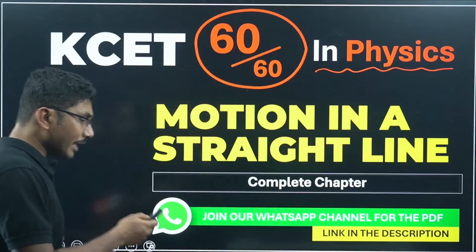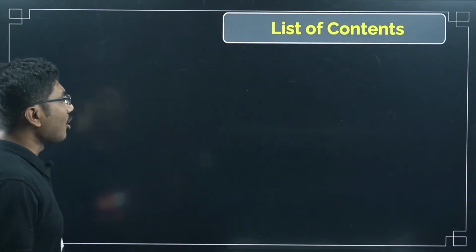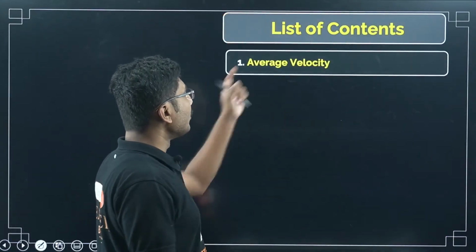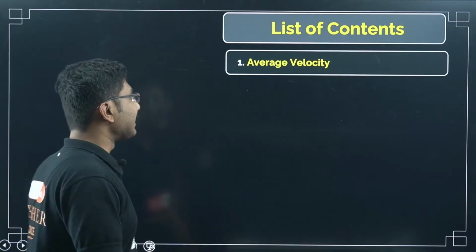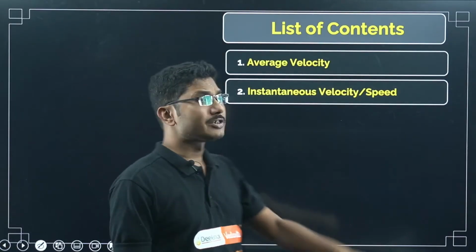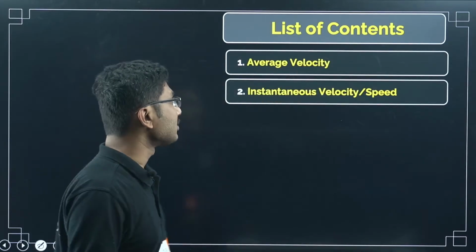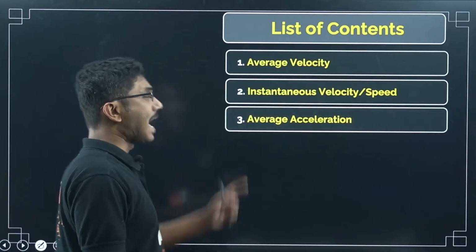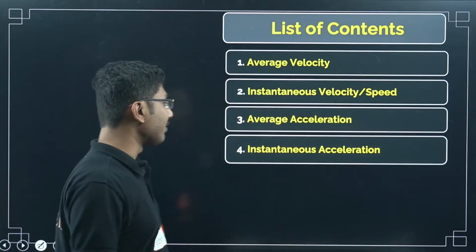Now let's look into the detailed topics of today's lecture. We will start with average velocity, one of the important topics. Then we will discuss instantaneous velocity or instantaneous speed. This is the most important concept from this chapter. Then we will see average acceleration, and then instantaneous acceleration as well.